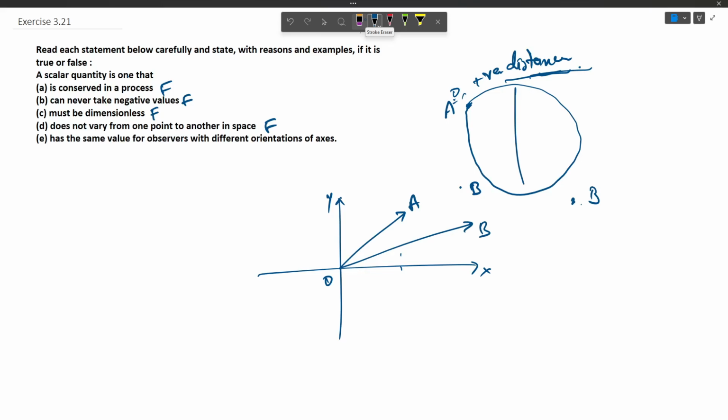So we see that if we change the orientation of the base vector over which we take the component, its value also changes. But this is not the case with a scalar because it has no directional sense. That is why this statement is true, which states that a scalar quantity is one that has the same value for observers with different orientation of axes. Because it has no sense of direction, it is just a value and it remains fixed irrespective of any direction.